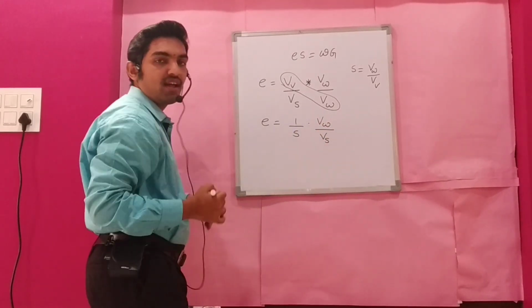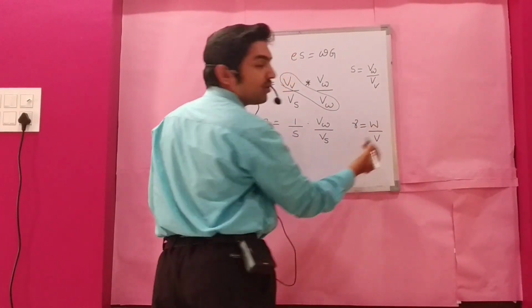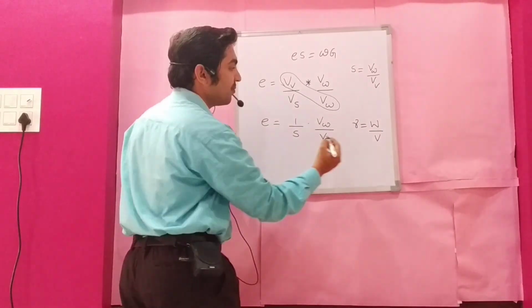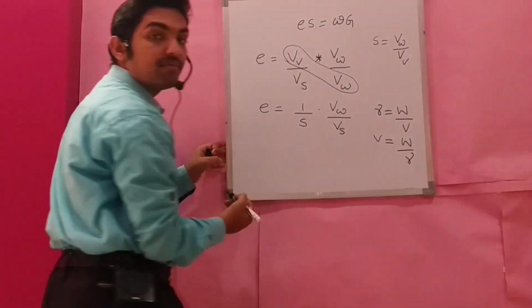Vs. We know that gamma is equal to W by V, weight by volume. So volume is equal to W by gamma.